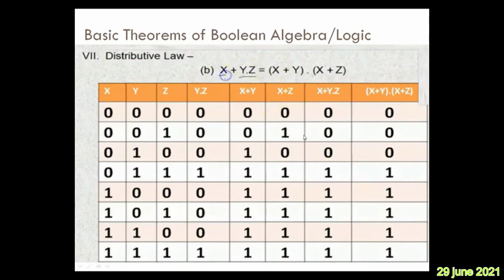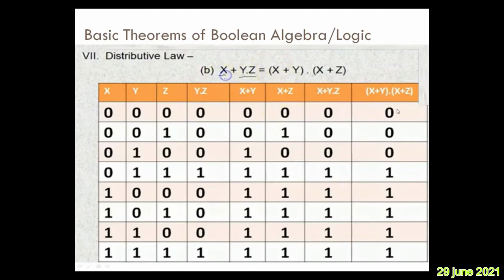The same thing applies to the second version, that is addition over multiplication: x plus y into z equal to x plus y into x plus z. Similarly, you will write the combinations of x, y, z, then y, z, then x plus y, then x plus z, then the LHS x plus y z, and the RHS x plus y into x plus z. So exactly in the same way we can write a truth table here. Right, we have to apply only logical AND and logical OR operations.